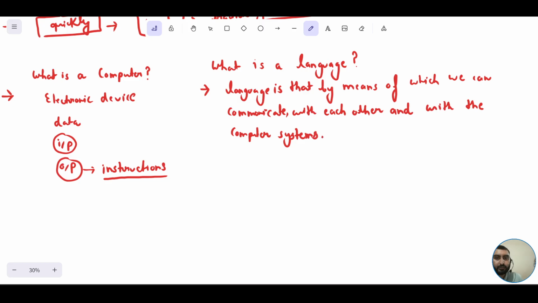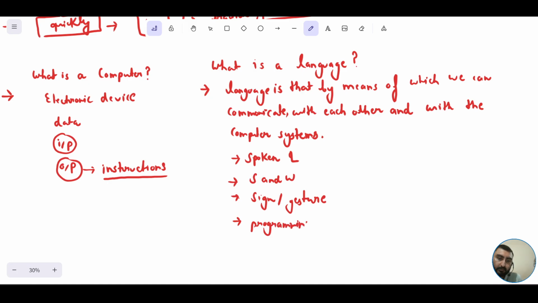There could be certain types of language, as I have discussed. A language could be a spoken language itself, or both spoken and written language. It could be sign or gesture language, and it could be a programming language. One thing I would like to mention: as I have written, a language is that by means of which we can communicate with each other and with the computer systems.